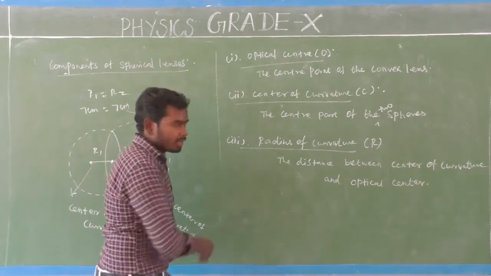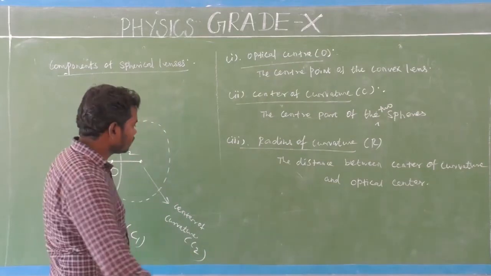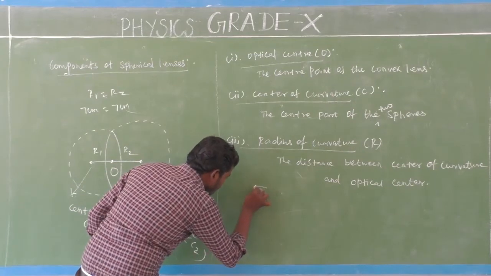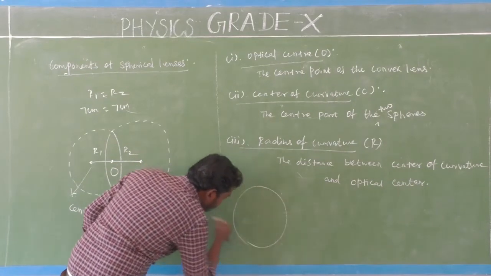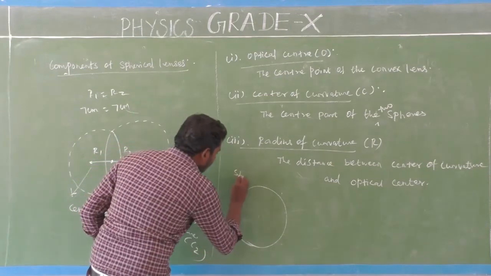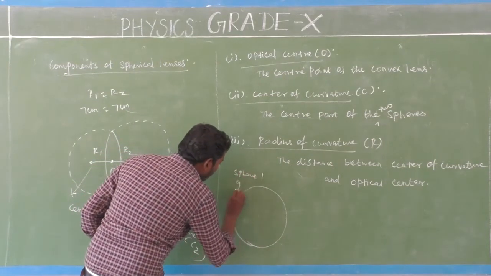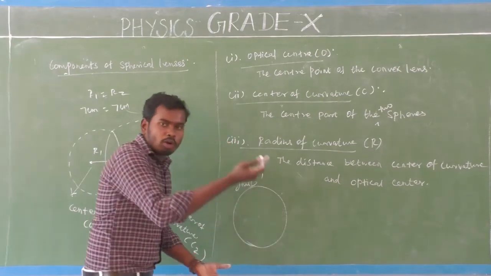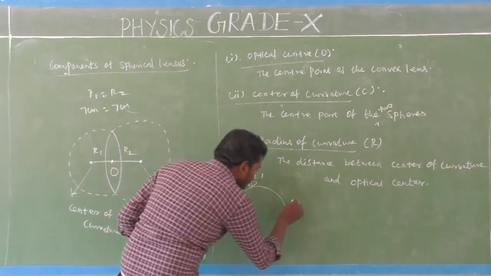I am going to draw here because I don't have space. Look here, this is one sphere, made up of glass. Sphere 1 made up of glass. Again, I am going to take another sphere like this.